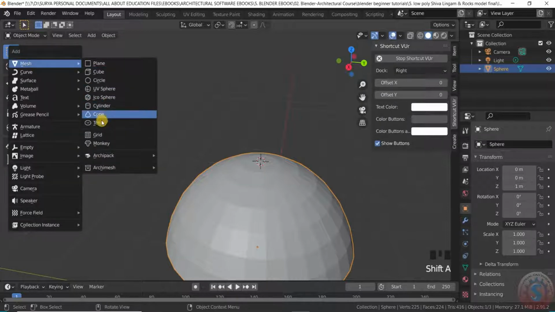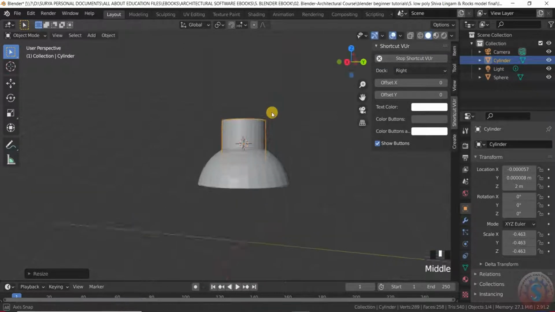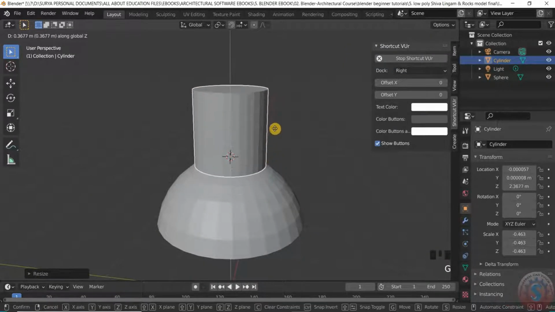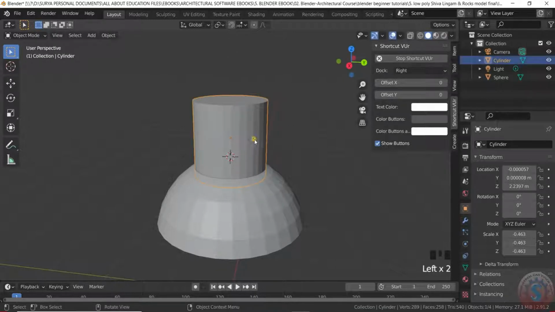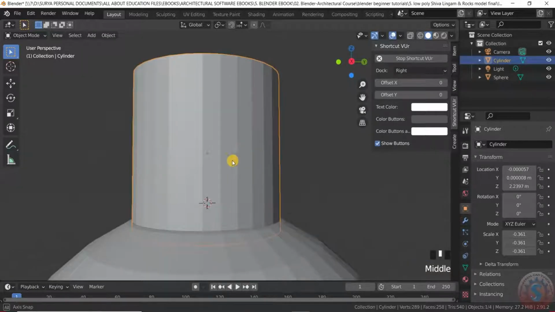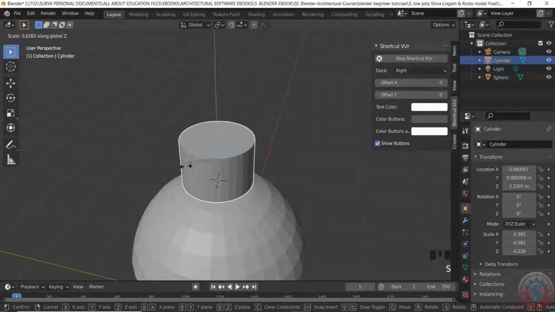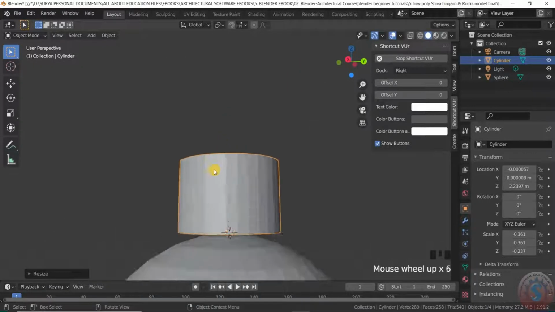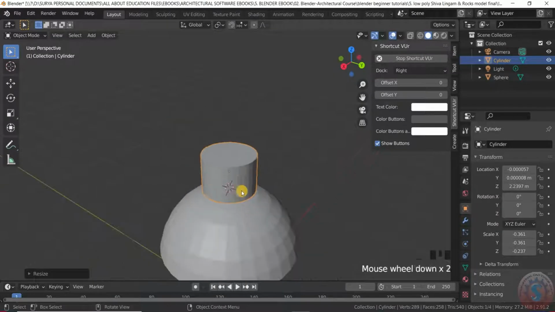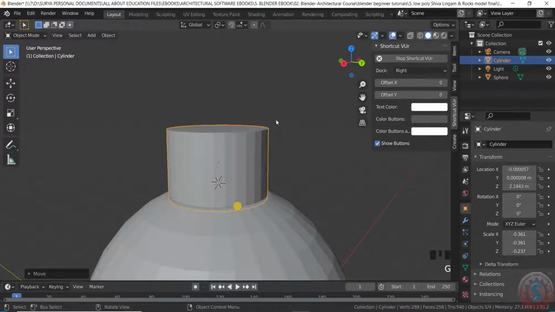Go into the mesh and give the cylinder option and scale this by using the scale S, and give some distance along Z by using the Z, and give the S key and simply give like this, and reduce the size by pressing S and Z. You can increase or decrease the thickness size also along with the axis. Pressing G and Z, you want the exact position you want.